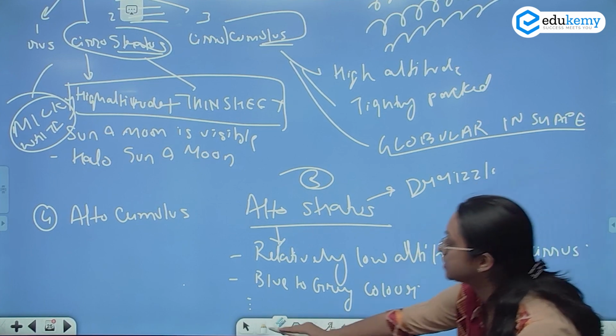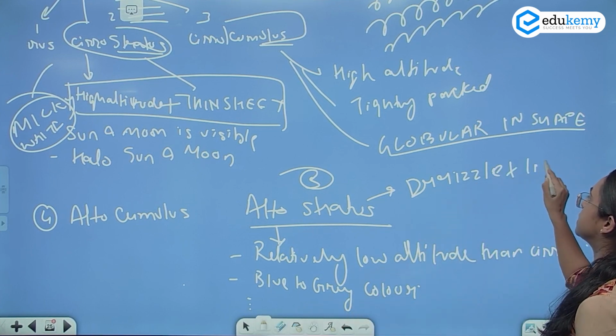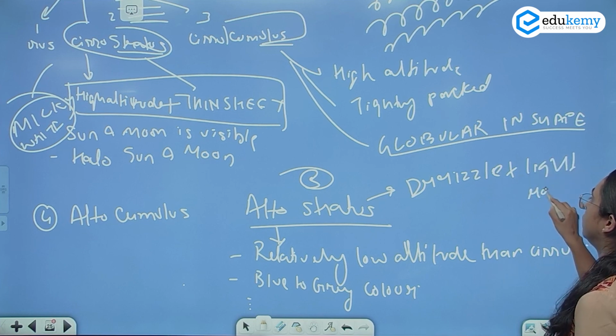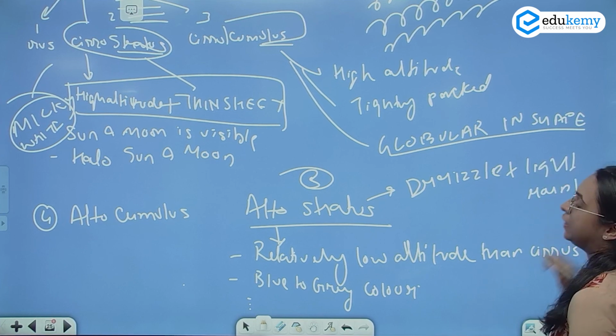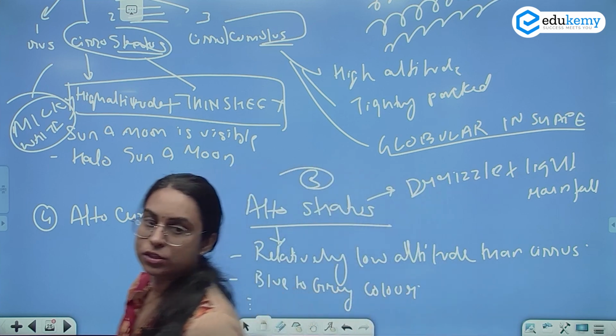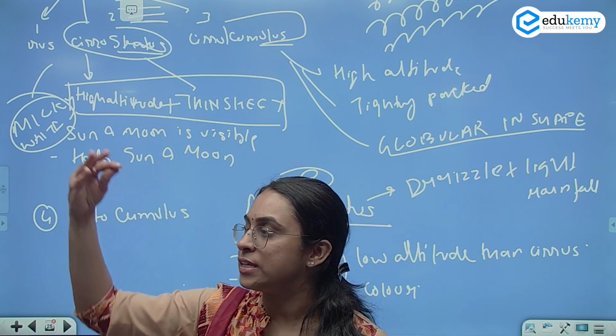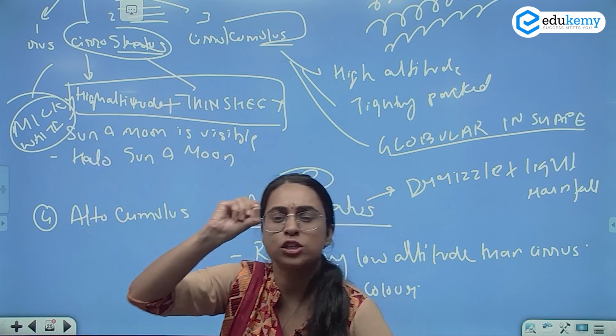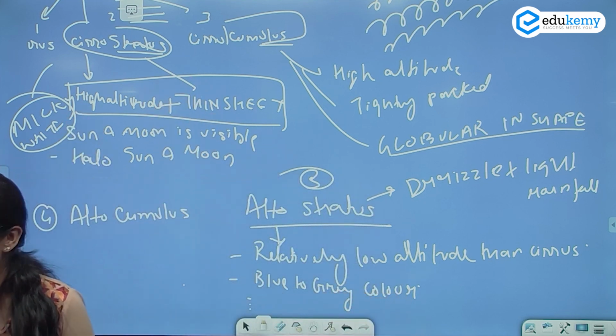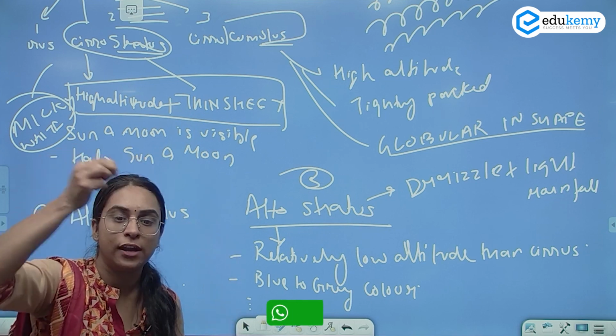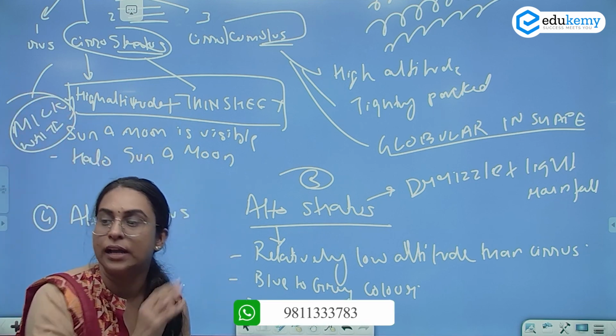Drizzle plus light rainfall. तो इसमें आपका light rainfall होता है और drizzle होता है. What is the difference between rain and drizzle? Drizzle is continuous rainfall. Small particles, small raindrops, not very big raindrops. Small raindrops continuously falling. That is called as drizzle.